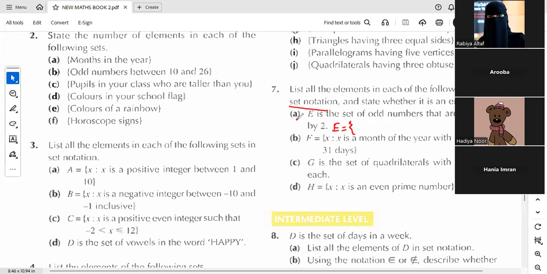Okay, so for part A, E is the set of odd numbers that are divisible by 2. Is there any possibility कि odd numbers 2 से divisible हो जाए?